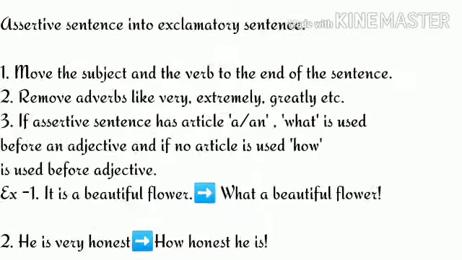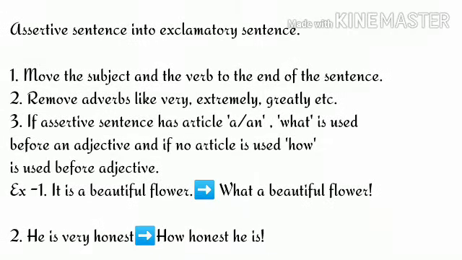So now let's learn about transformation of assertive sentence into exclamatory sentence. To convert an assertive sentence into an exclamatory sentence, the subject and the verb should be moved to the end of the sentence.